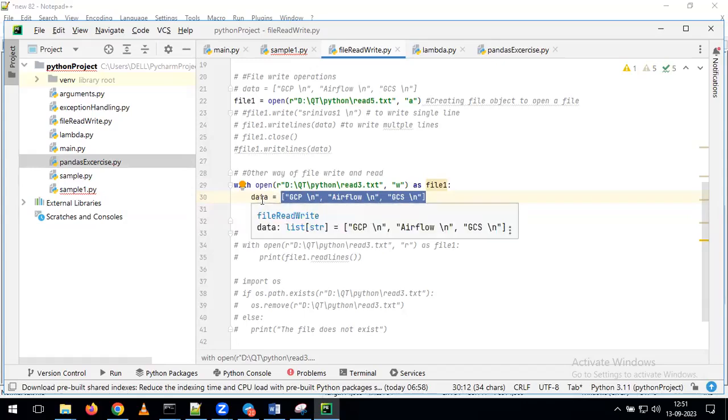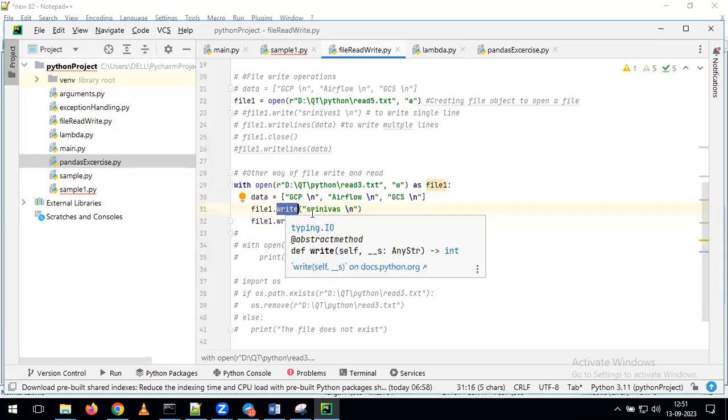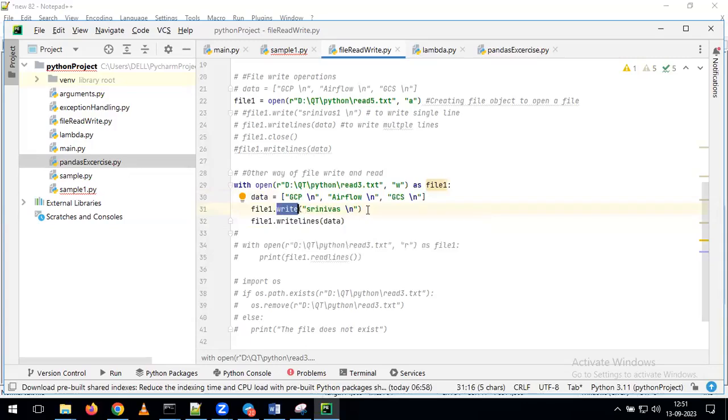So with this, what's happening here? It is writing the data for this list. As per the list, I want to add a total of 3 elements. For every element, I am giving the new line character. So with that, it is adding multiple lines by using write lines only. But if I give write, what's happening here? It is writing the data for only a single string value, or only a single line. That's the difference between write and write lines. Okay. Any other questions?